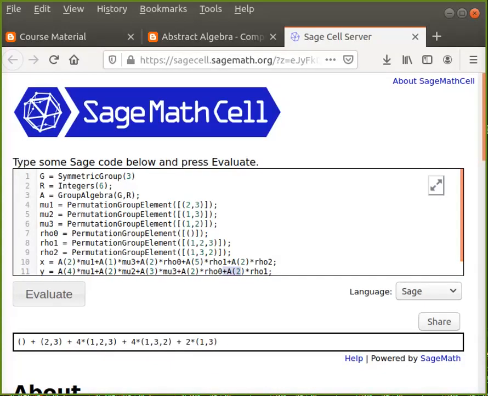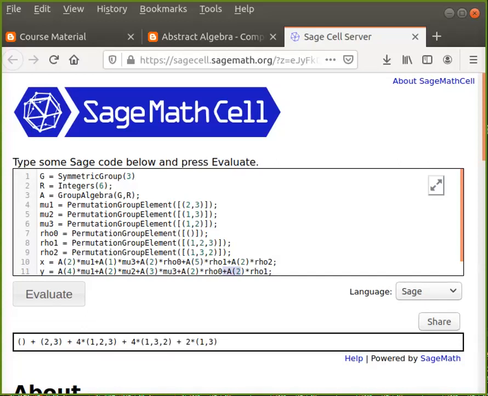So what I have done here is we have taken the symmetric group of order 3 and the set of 6 integers, 0, 1, 2, 3, 4, 5. We are not saying this is a ring or anything. If I give 7, it will give a field. If I give 6, Z6 is not going to be a field. It is not going to be an integral domain. It is only going to be a ring. Depending on the number, the algebraic structure will automatically come.